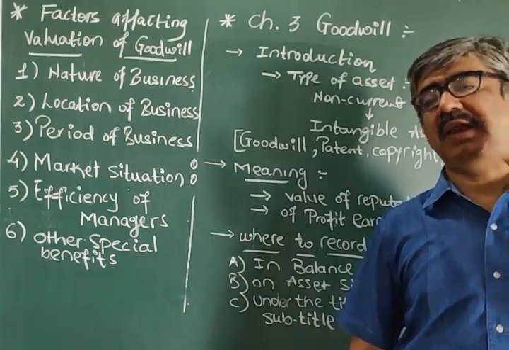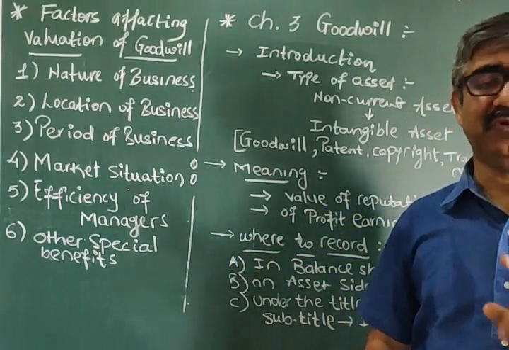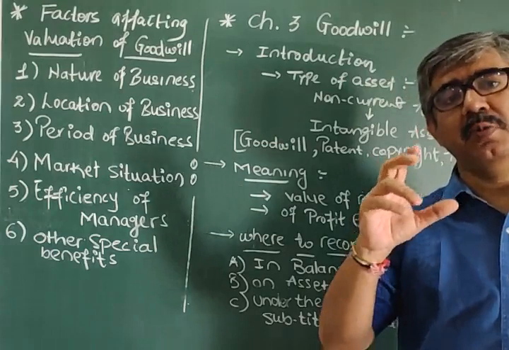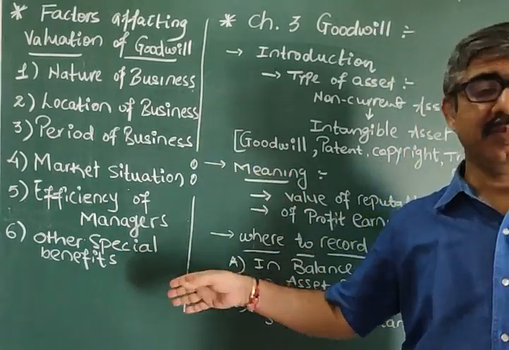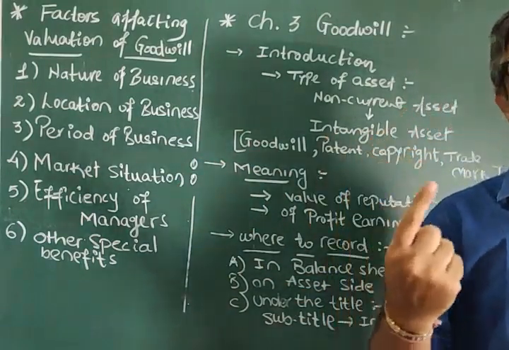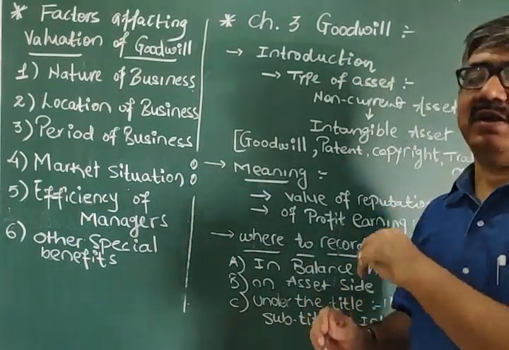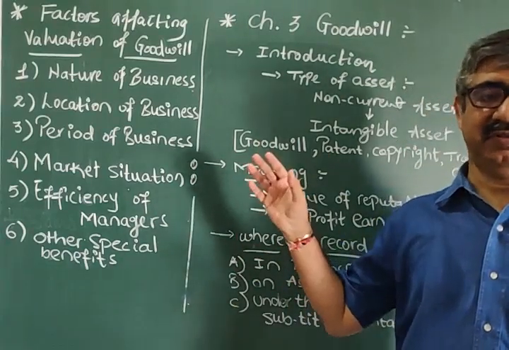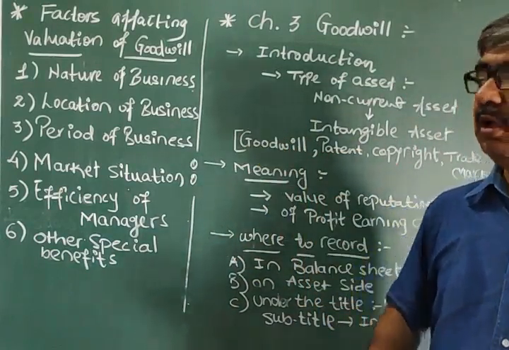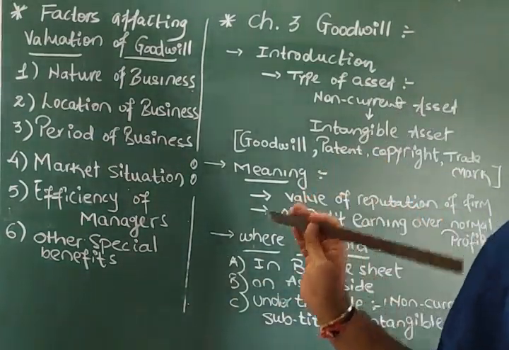Because we can ask any one particular factor as a VSQ, very short question. And because we want to get full 100 out of 100, obviously we cannot afford to lose even a single mark of a very short question or multiple choice question. Clear? So before we start our practical questions, the methods of mathematical calculation, just go through the theory and write it down in the book.